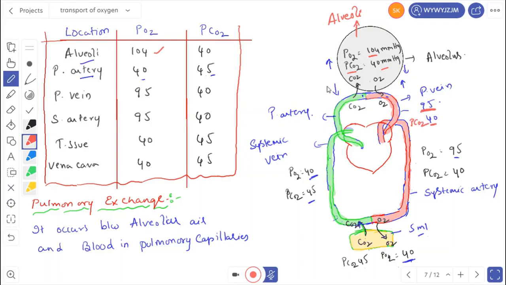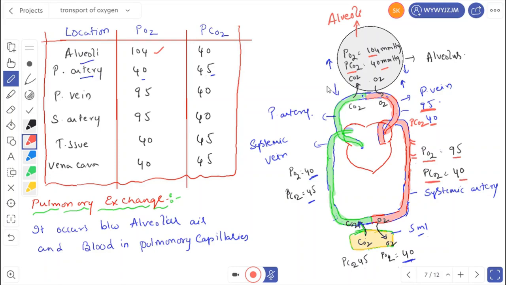Similarly, this is the systemic aorta, which arises from the left ventricle, and this systemic aorta pumps only oxygenated blood. Imagine these are the systemic arteries. In the systemic arteries, the partial pressure of oxygen will be 95. That means there is no change from here onwards. And the partial pressure of carbon dioxide is 40.